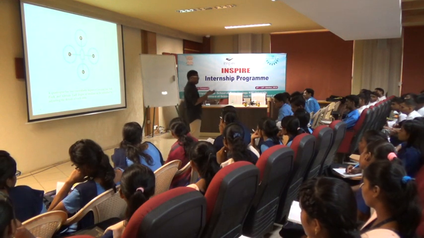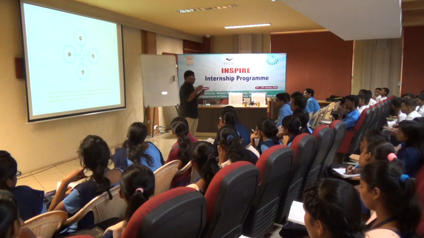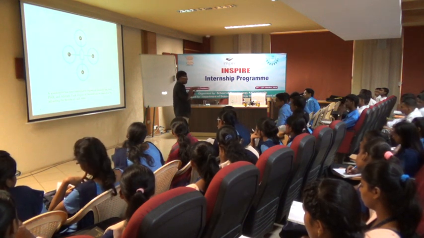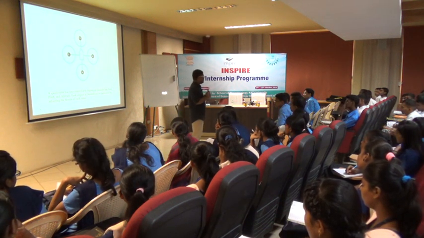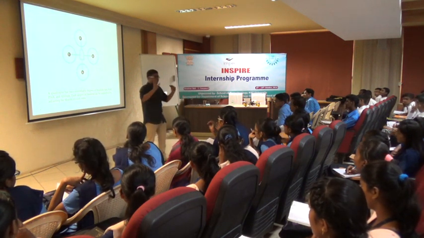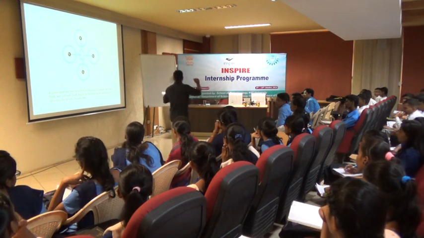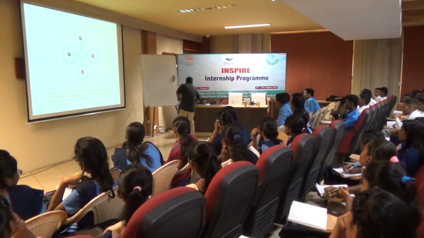So that accounts for 3 degrees. Now it can also rotate along 3 axes. That makes 6 degrees of freedom. Do you understand what I am trying to say here? No? Okay.